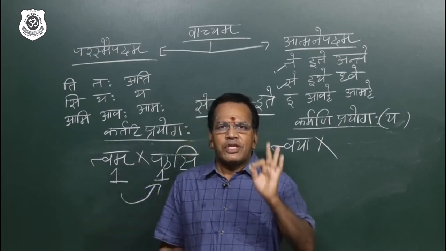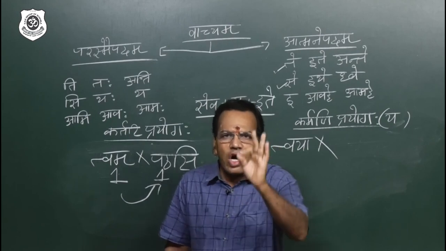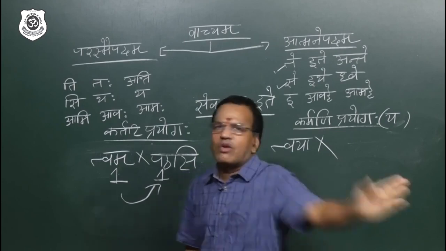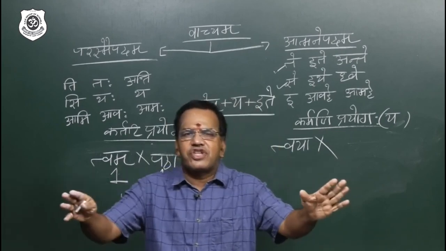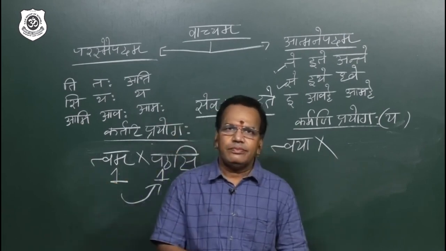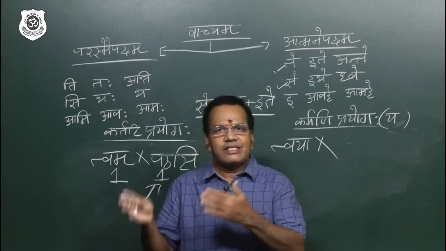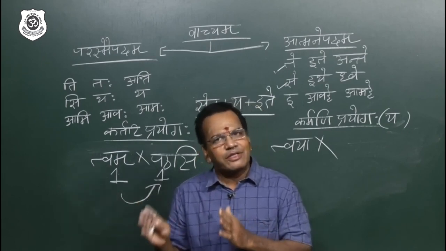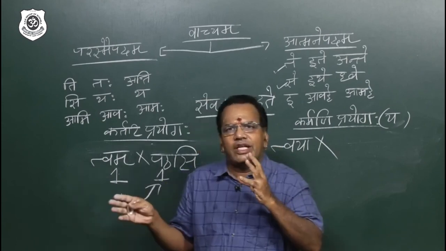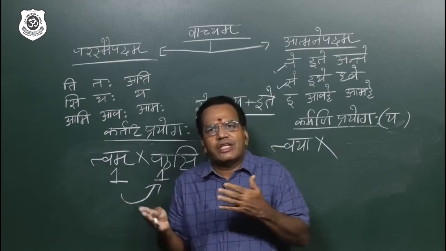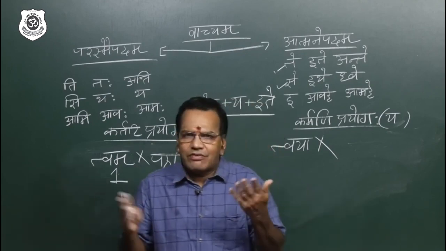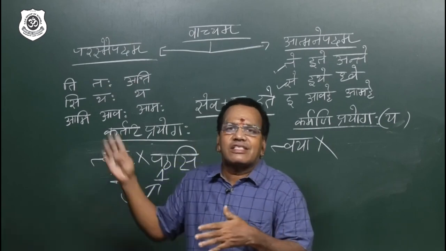Simple method. If you see that there is no object, directly go to the third person singular formula. That is a standing instruction whenever we are changing from active to passive. In active, if there is an object, no problem, because in active voice the verb checks the subject only. But when we convert the same sentence into passive, we don't worry whether the subject is third person or not.